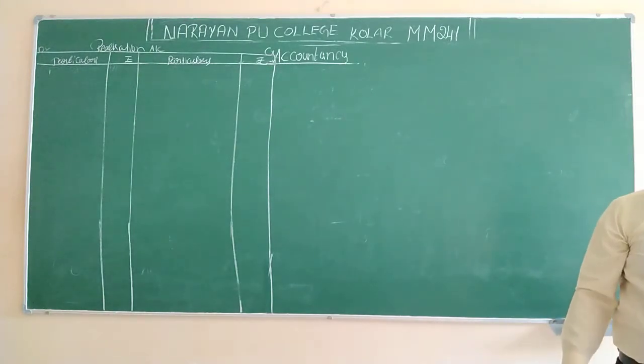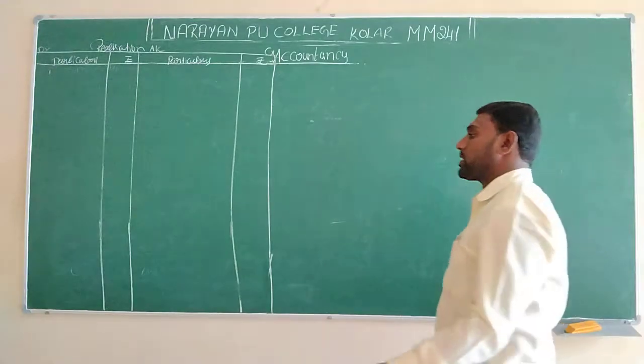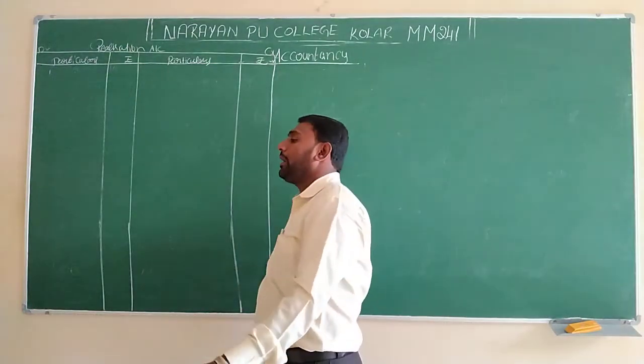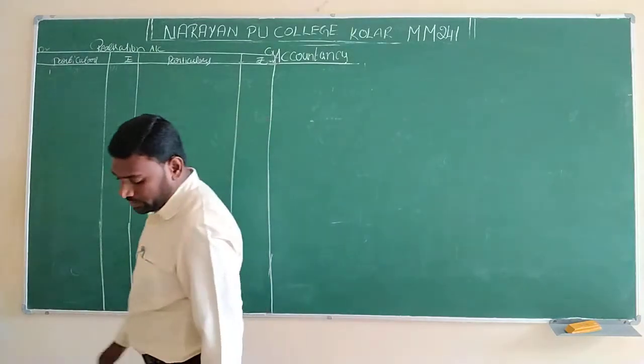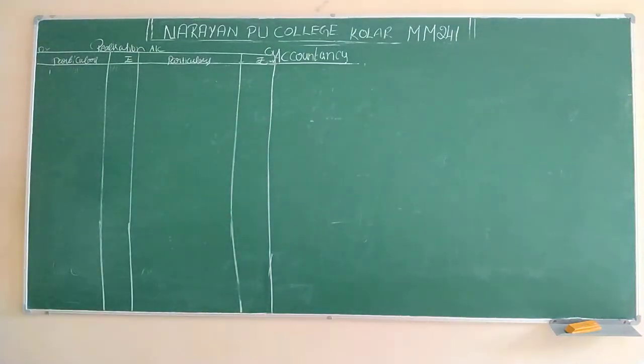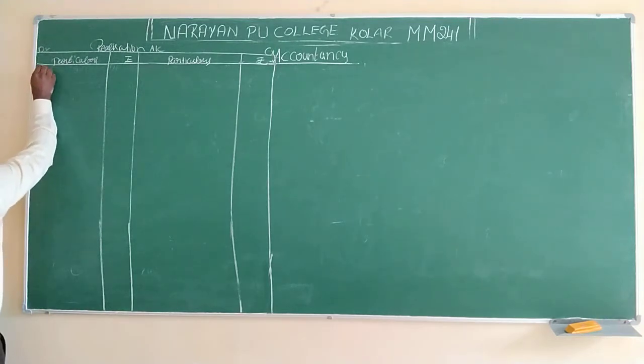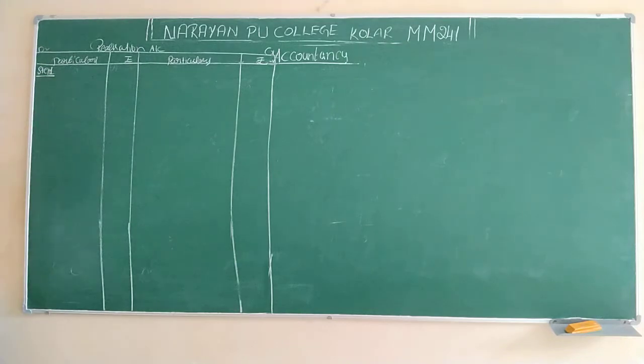Here we follow some steps while preparing the realization account. Step number 1 always comes on the debit side. Step 1, I will write like this, and you should write in the same manner in your classwork also.